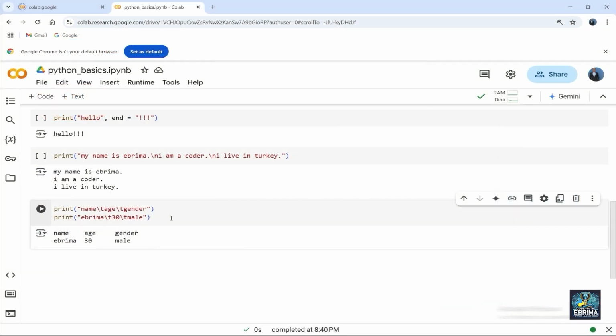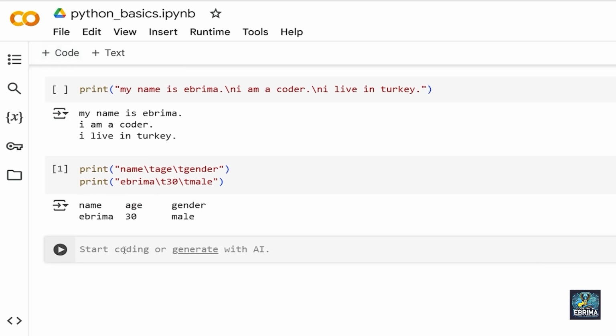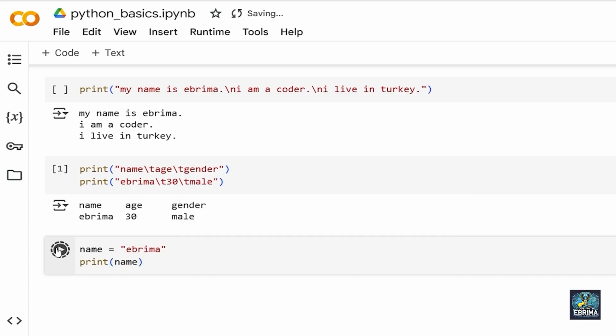All right, so now we are going to continue with variables. We said we can use a variable to store information and reuse it again. So one of the first rules is to start with a letter or an underscore. Let's say name is equal to, and I'm going to store my name here: Ibrahim. Now I can print my name, and you can see, amazing, I have stored my name here.